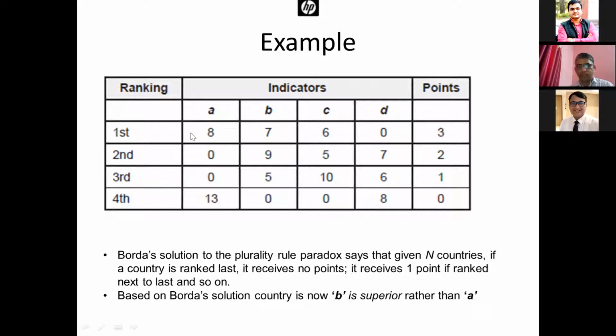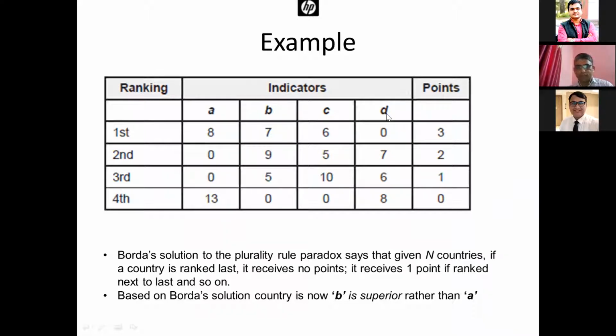So 8 multiplied by 3, it will score 24. And then 13 multiplied by 0 is 0. The country has not scored second or third in any of the indicators.